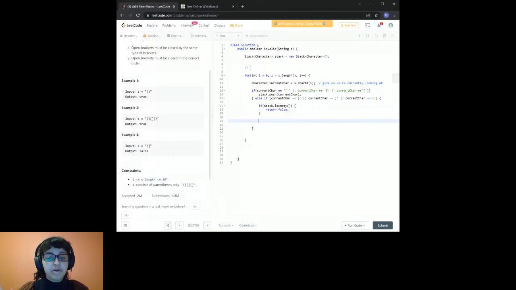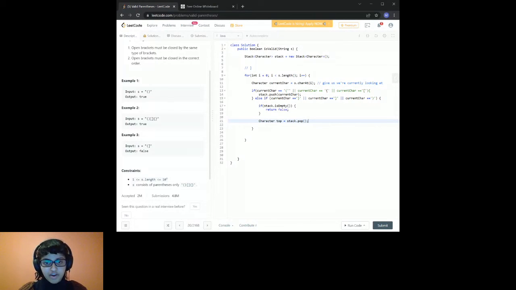If we pass this check, we want to continue. That means our stack is not empty and there are opening brackets on the stack. Our job is to make sure that the opening bracket matches the current char we're working with, right? So let me create a new character and I'll call it top, and it will be the top of the stack, the opening bracket that we pull off the top of our stack. So I'm going to say stack dot pop. This is essentially a method that takes the first value off the stack and returns it as whatever data type you have it characterized as. For us, we have it as character, so it's going to return a character that is the top of the stack.